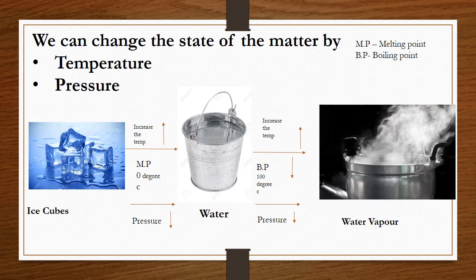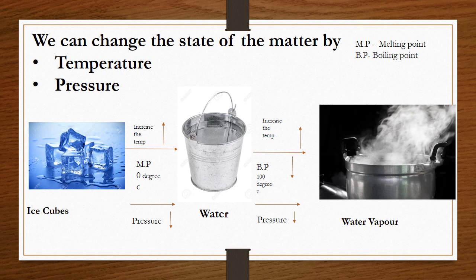Now we can change the state of matter by two factors: temperature and pressure. By increasing or decreasing the temperature and pressure, we could change the states of matter. For example, let's take the ice cube, water and water vapor. Ice cube is the solid state, water is the liquid state, and water vapor is the gas state.